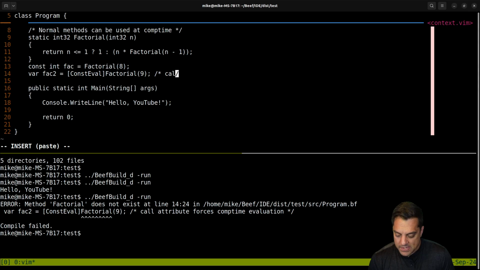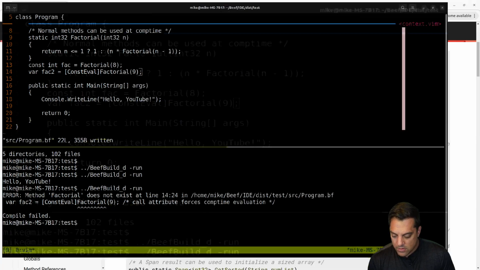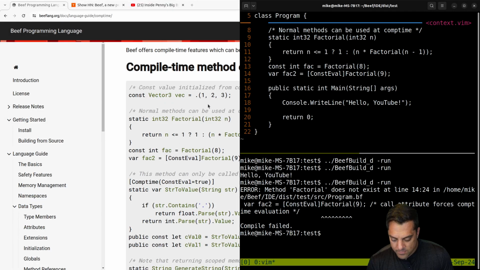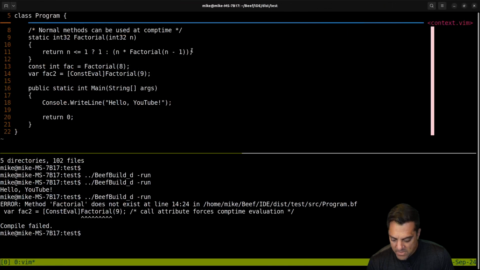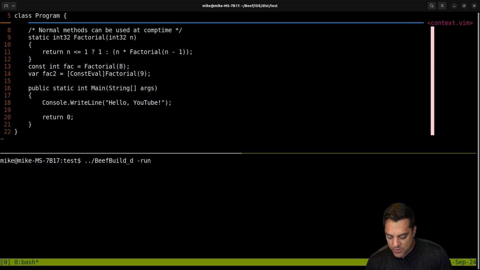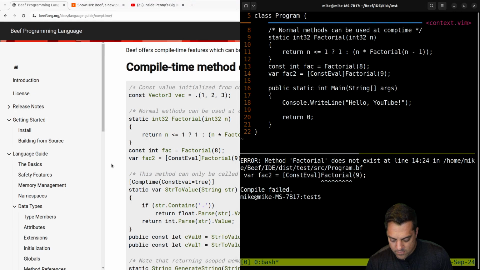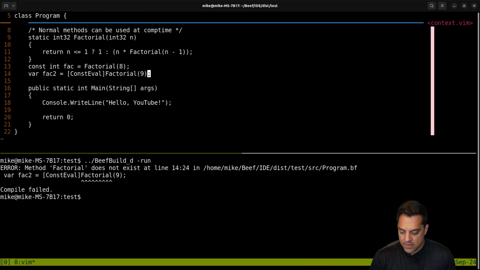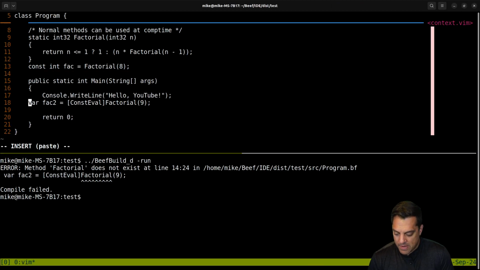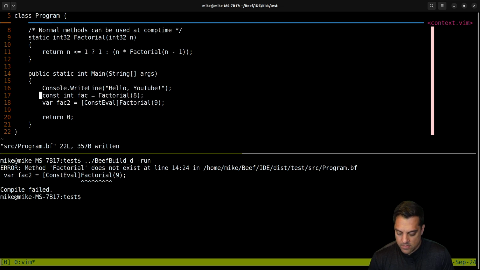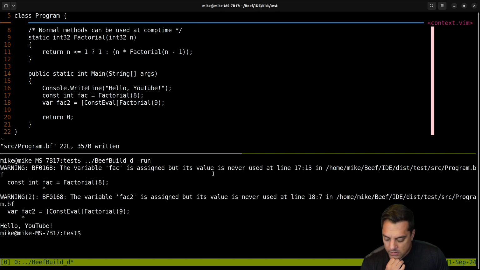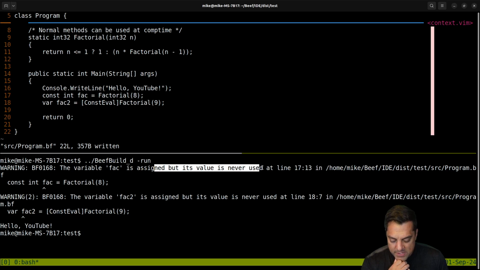Let's get rid of the comments in case I did something weird. Let's see here. Okay, I've got this function here. Let's run it again here. Method factorial does not exist at line 14. Oh, I see. I gotta put it in like my main or something probably. Right, we don't want to do weird stuff. Oh, maybe, let's see. The variable fact is assigned, but its value is never used.